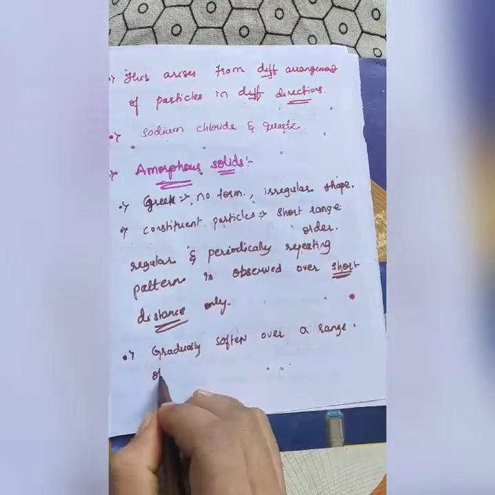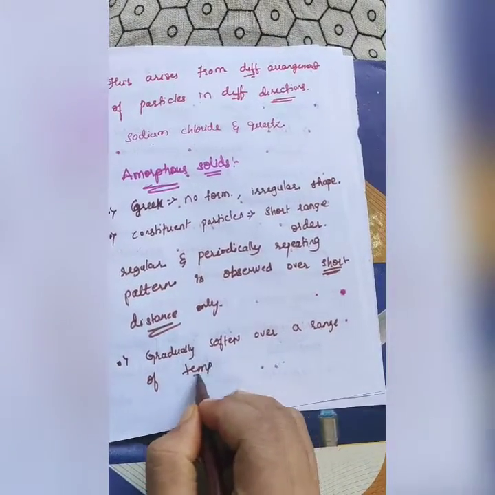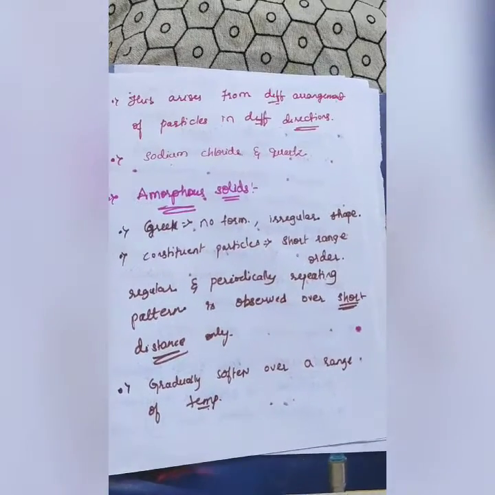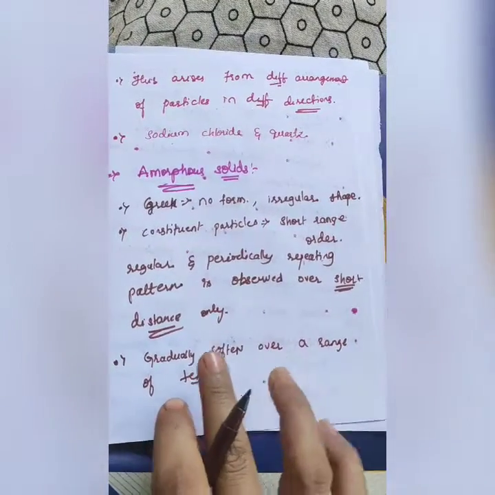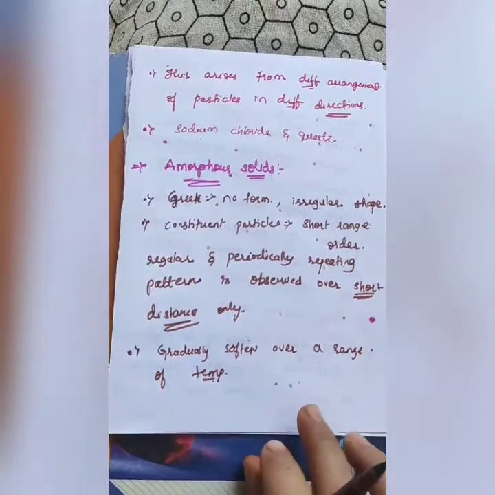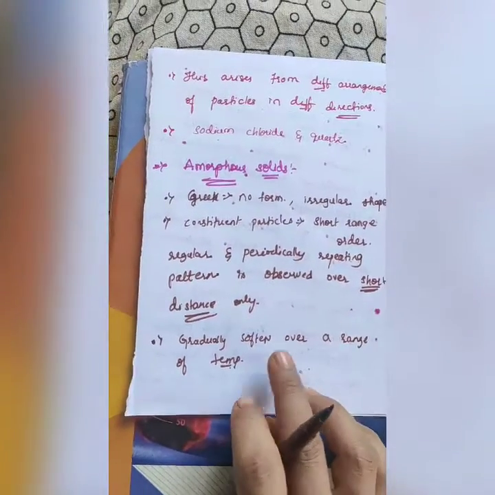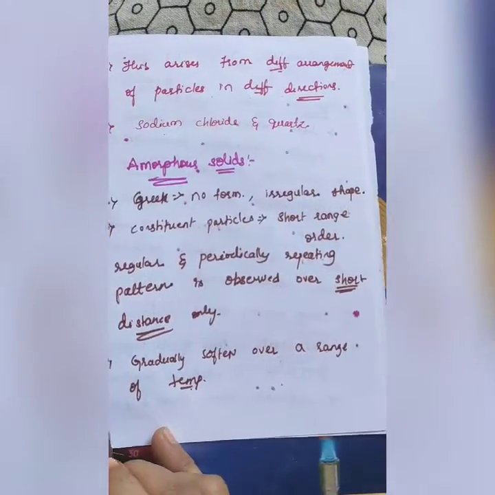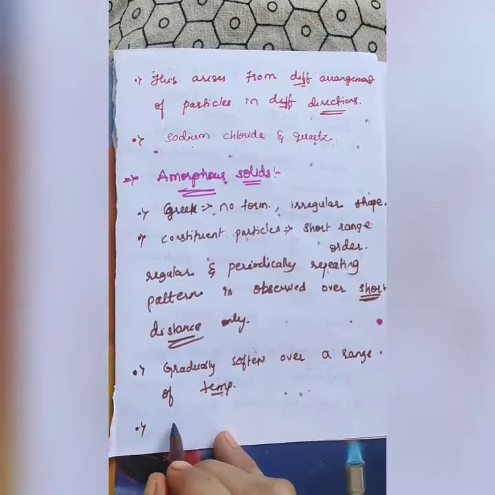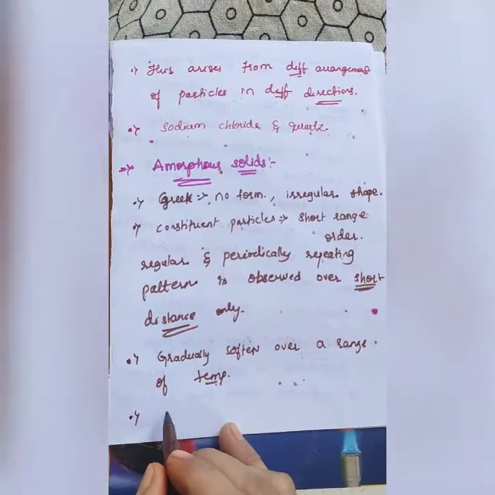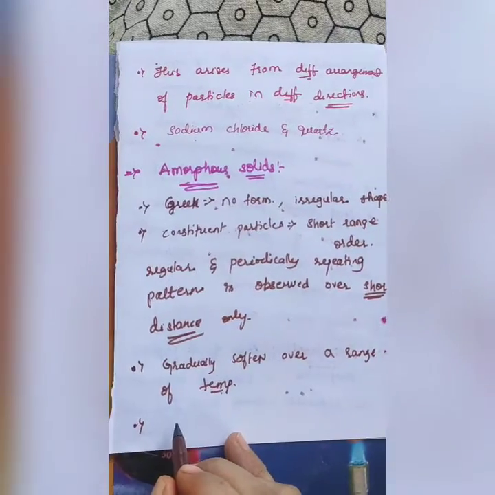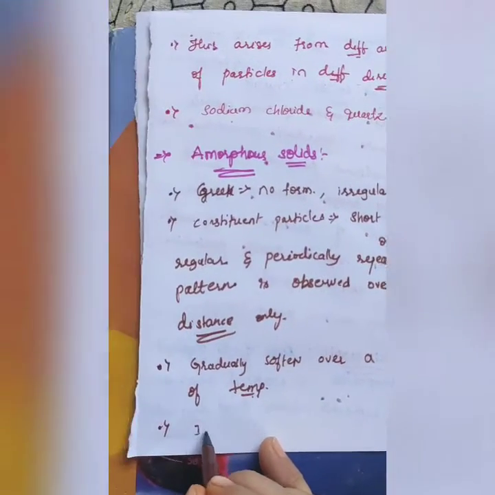Whenever the temperature changes, they change their particular characteristic, so it depends upon the temperature. Then the next point: these amorphous solids exhibit isotropic nature.